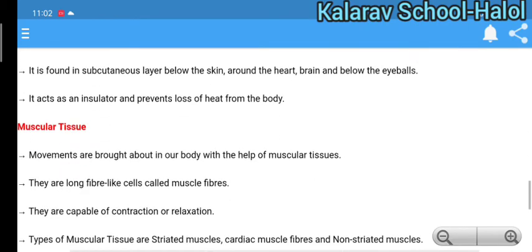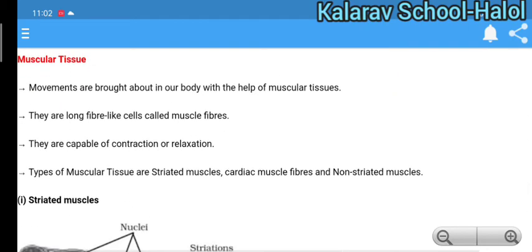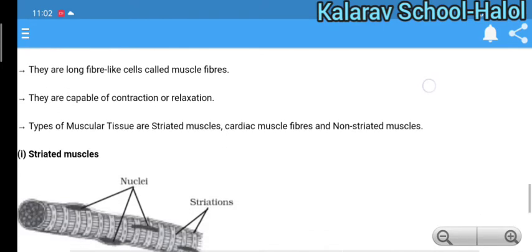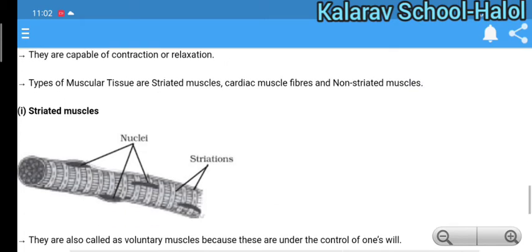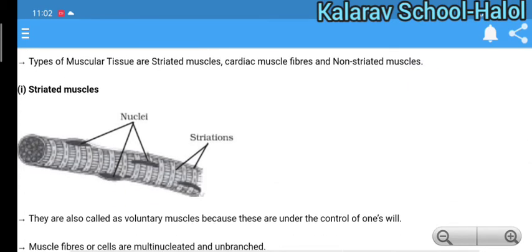So next is muscular tissue. The muscular tissue is mainly used for the movement of the body. They are long fibers called muscle fibers. They have the capability of contraction and relaxation. So they are striated muscles, cardiac muscles and non-striated muscles. Here is a diagram for striated muscles. They are called voluntary muscles because they are under our control.